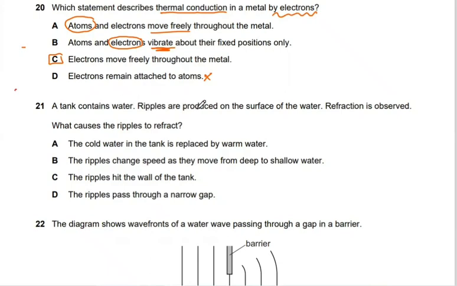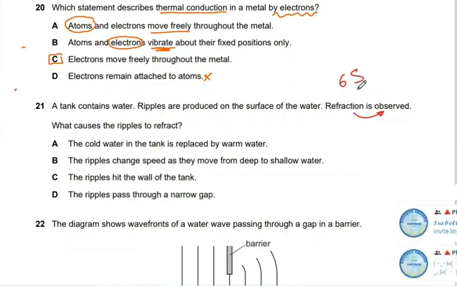Question 21. A tank contains water. Ripples are produced on the surface of the water. Refraction is observed. Now we know, according to the 6 S's that we studied, that refraction happens when the speed decreases or changes, when the wavelength changes, but the frequency remains constant, the angle becomes smaller, etc.